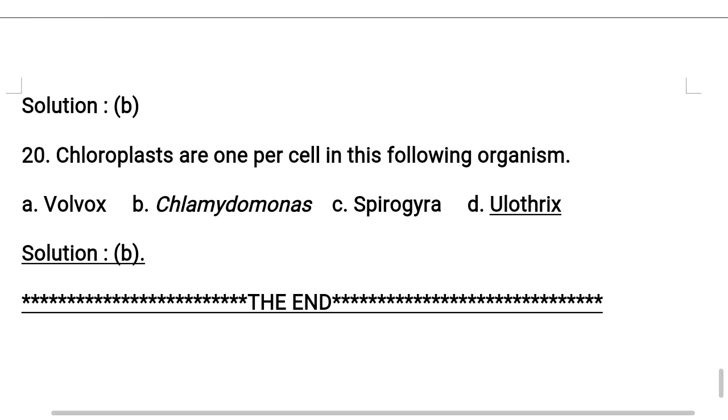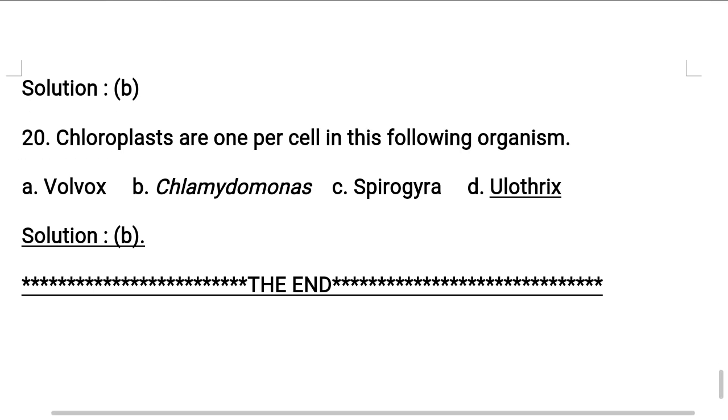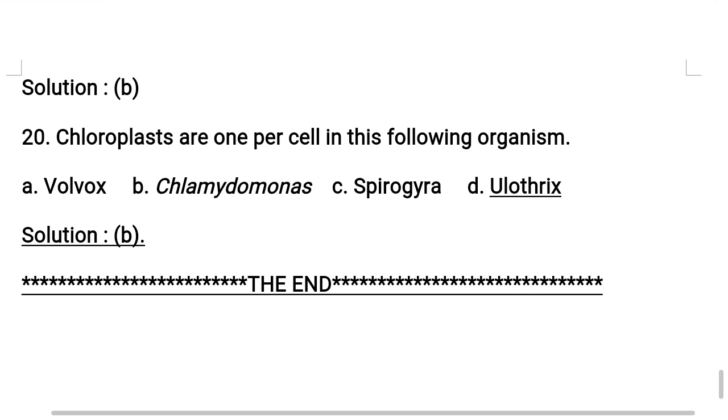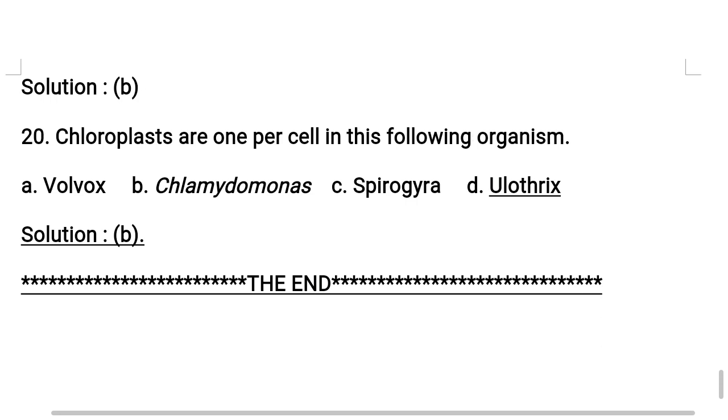Now going to the last question in this session. Chloroplasts are one per cell in which of the following organisms? What are those? Let us see options. Option A, Volvox. Option B, Chlamydomonas. Option C, Spirogyra. Option D, Ulothrix. The correct answer for this question is option B, Chlamydomonas.